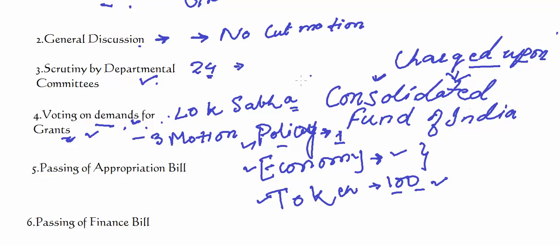After this stage comes the passing of appropriation bill. After these demands have been voted upon and they have become grant, it is necessary that they become a bill, then only expenditure can be made from the Consolidated Fund of India, whether it is demand for grants or expenditure charged upon the Consolidated Fund. So passing of appropriation bill is most important step in the budget process. And note that no amendment can be proposed to the appropriation bill at this stage, and the appropriation bill becomes the appropriation act after it is assented to by the president.